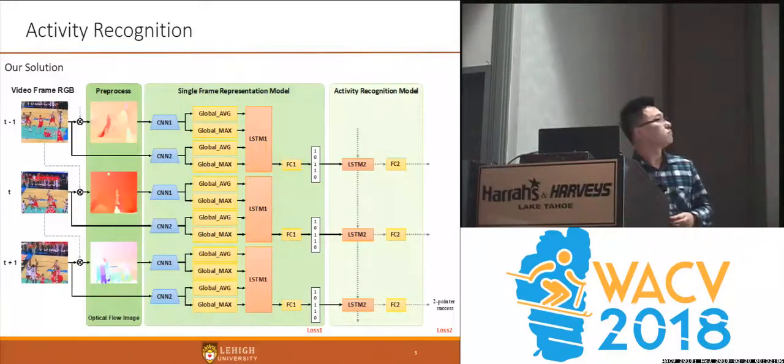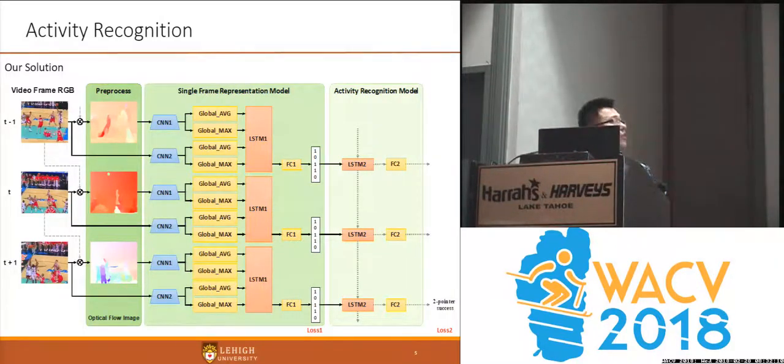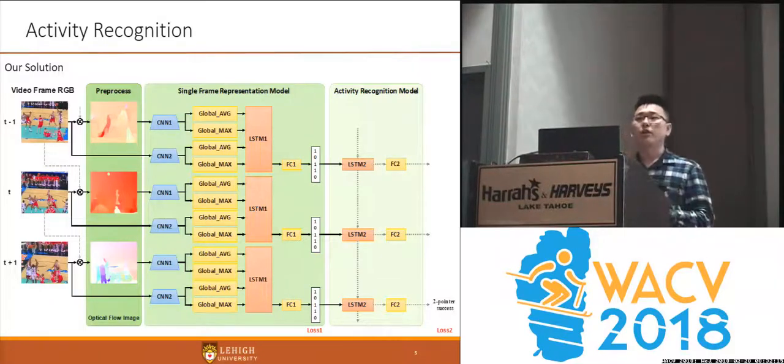This is the overall framework of our proposed method. The leftmost part is the input video, the RGB frames. We first use FlowNet to generate optical flow and use CNN1 to extract visual features from these generated optical flow images, and use CNN2 to extract visual features from the input RGB frames. Then we feed these visual features to a global average pooling layer and a global maximum pooling layer.